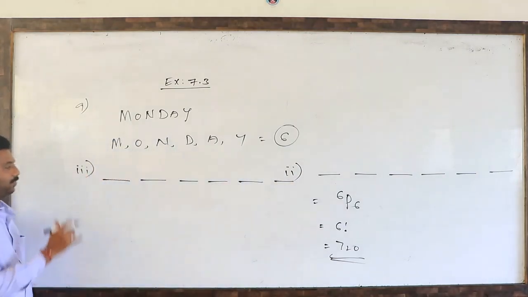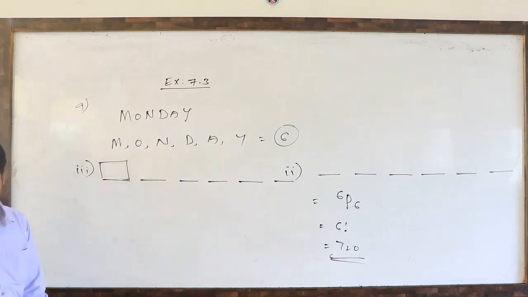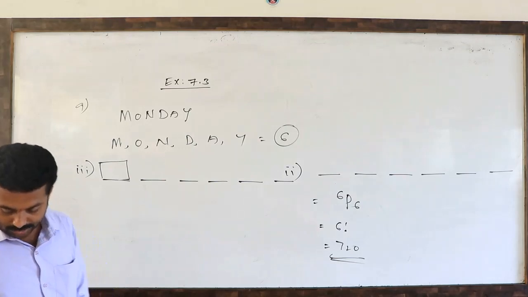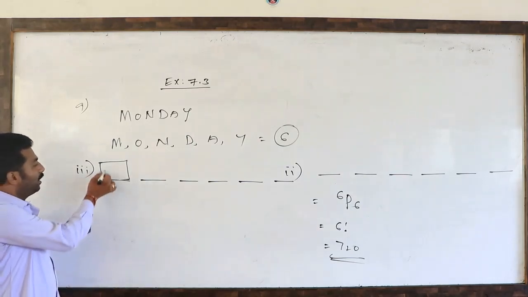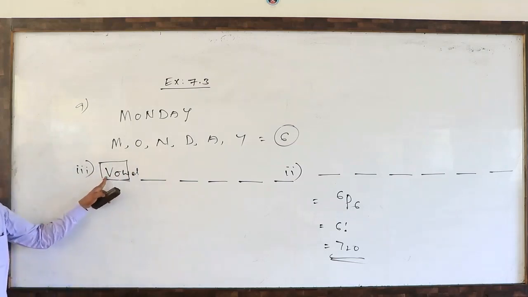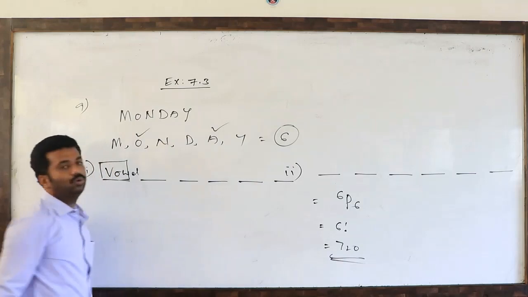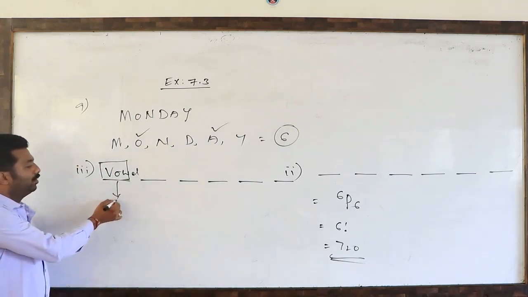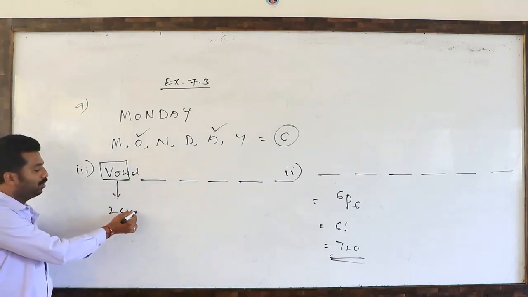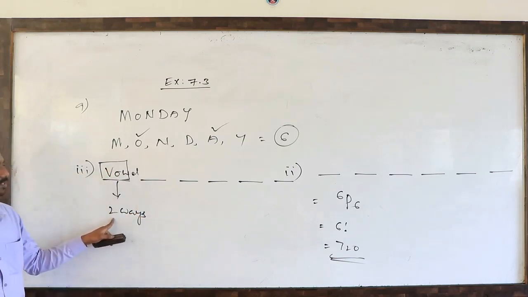It starts with a vowel. How many vowels are there? O, A. 2 vowels are there. So the first blank can be filled in only 2 ways.